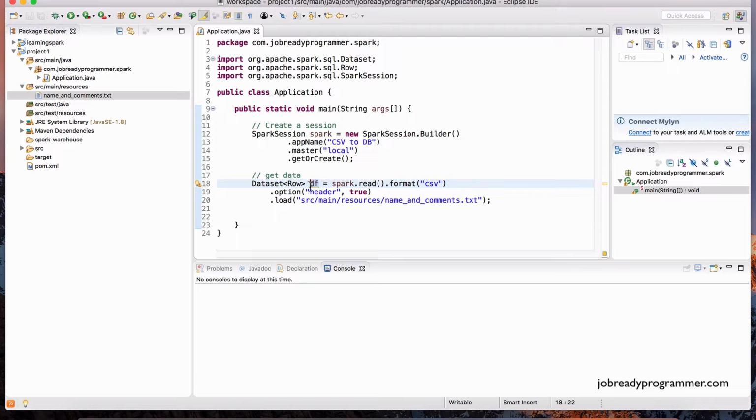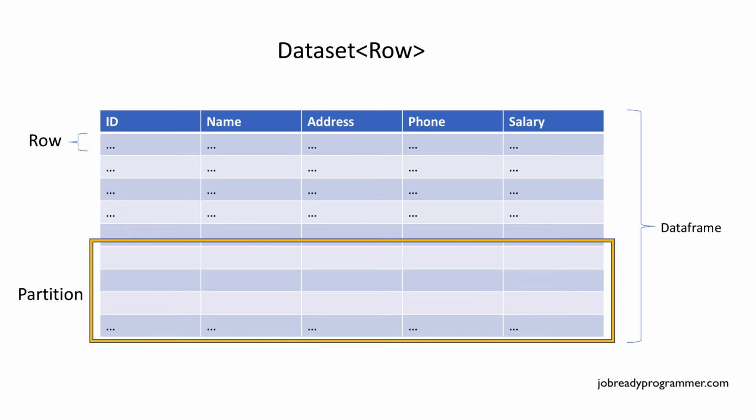So what is this df? What is a data frame? A data frame is identified by this data type. And I want you to think of it as a database table. It's got rows and it's got columns. So this data frame object, we can talk with it just like we would a relational database table. We can write select queries on it. We could do group bys, order bys, and I'll show you all of that stuff.